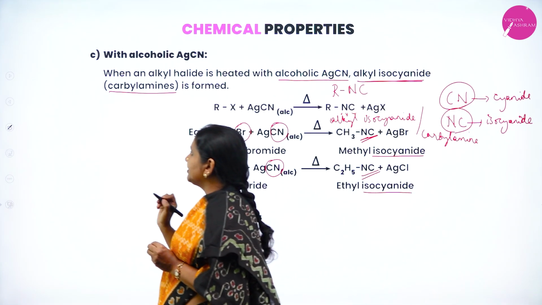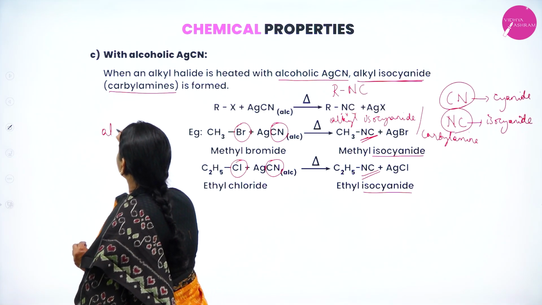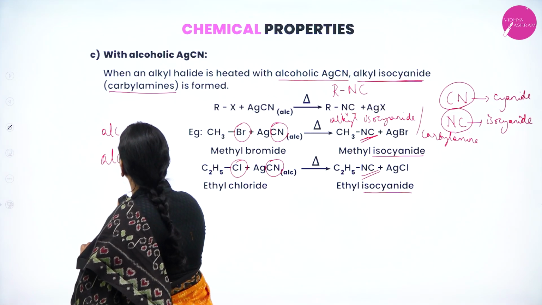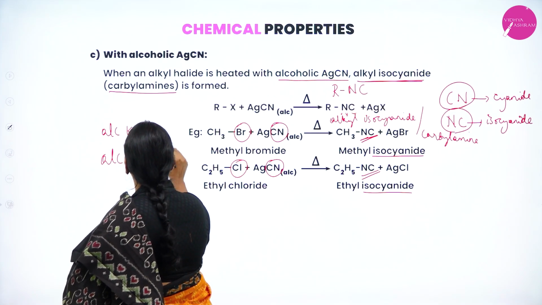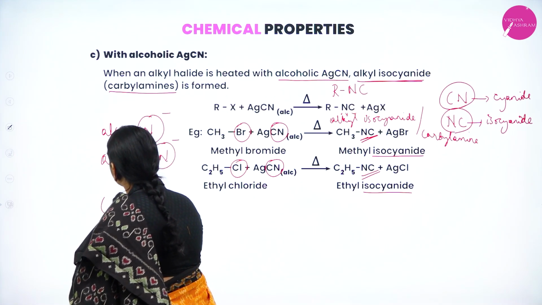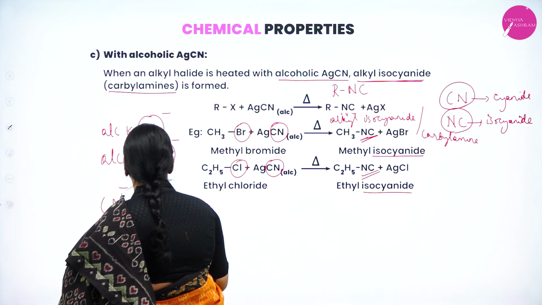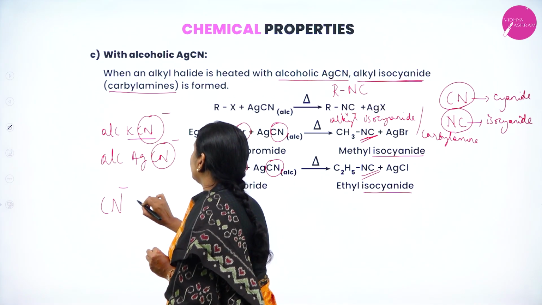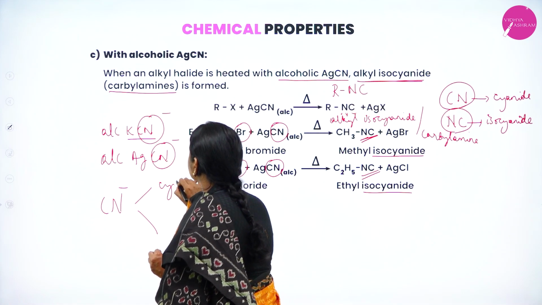Dear students, in the first case I had taken alcoholic KCN, in the second case alcoholic AgCN. But in both the cases, the nucleophile is CN minus. In the first case, potassium cyanide, there is a formation of cyanide.